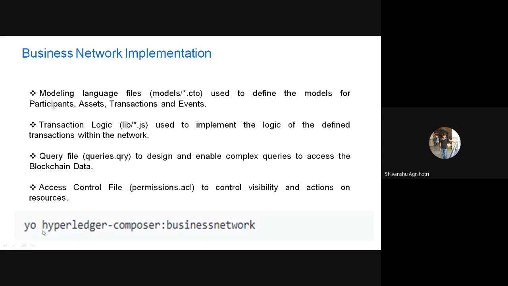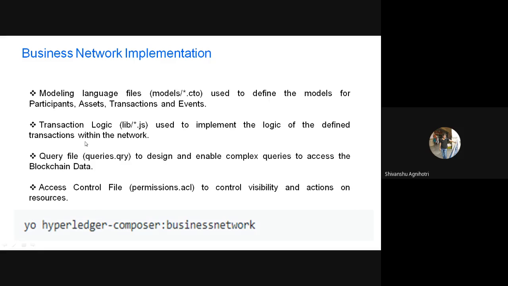The Yeoman tool needs to be installed first, and after installing it, you can create a Hyperledger Composer network on top of Fabric. Once you run this command, there will be some details that you need to fill.